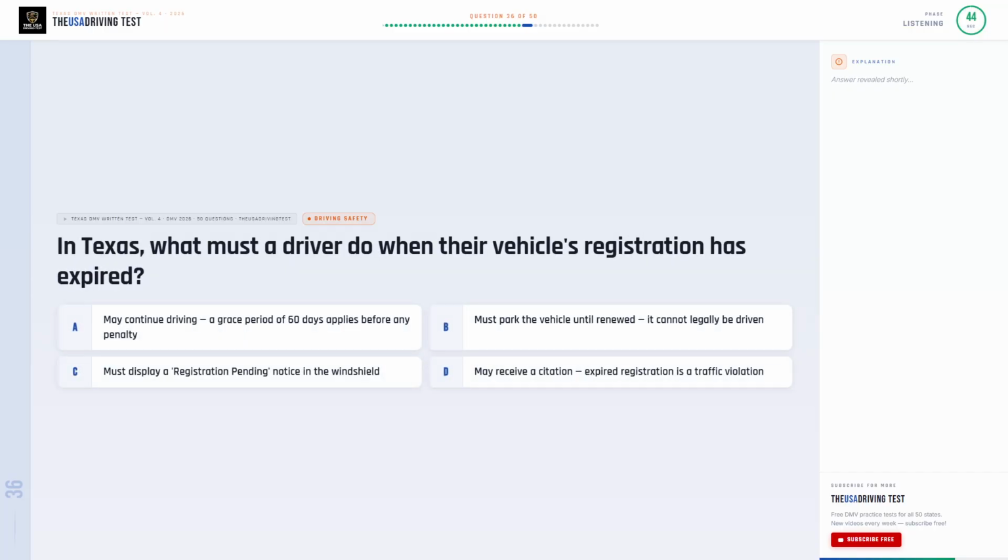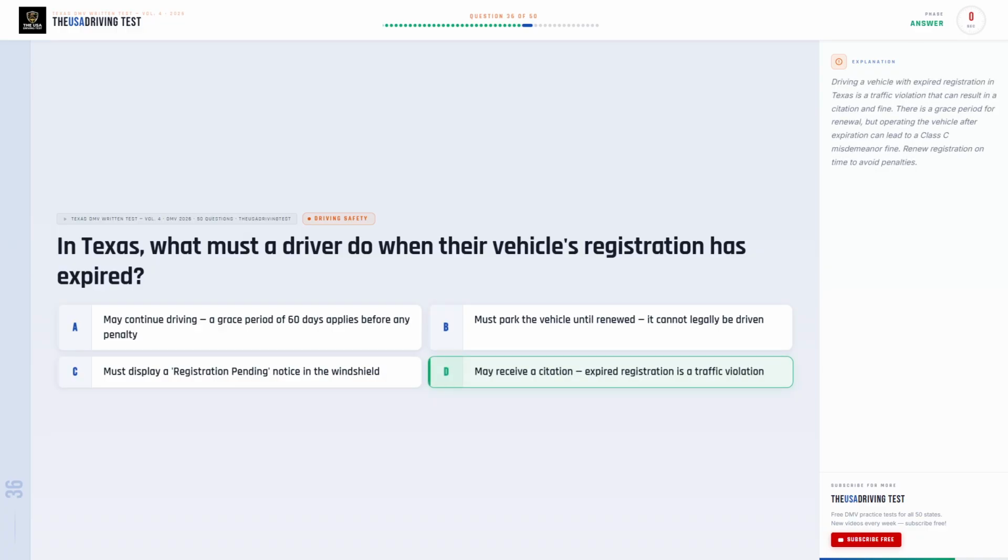In Texas, what must a driver do when their vehicle's registration has expired? Option A, may continue driving. A grace period of 60 days applies before any penalty. Option B, must park the vehicle until renewed. It cannot legally be driven. Option C, must display a registration pending notice in the windshield. Option D, may receive a citation. Expired registration is a traffic violation.